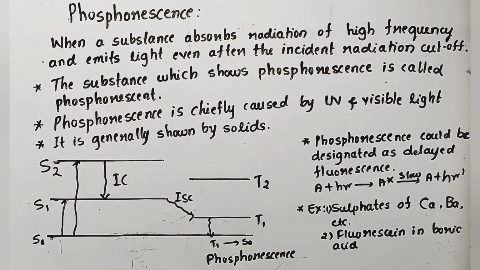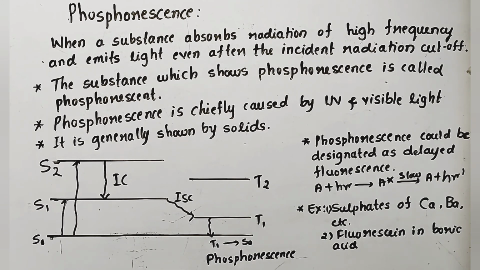So it is called phosphorescence, designated as delayed fluorescence. Whatever radiations are re-emitted have lesser frequency than the incident radiations, or we can say a longer wavelength than the incident radiations.